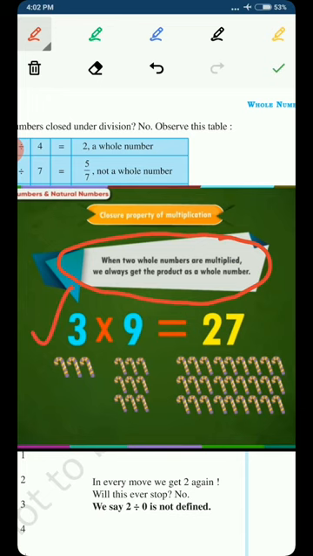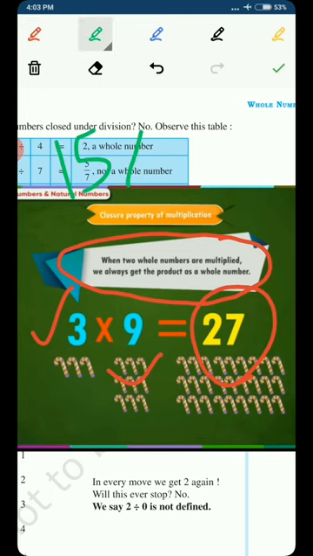Like we have a whole number 3 and we have another whole number 9, and when we are multiplying them, we are getting 27, which is also a whole number. So whenever you multiply two whole numbers from the set of whole numbers, you can take any larger or smaller whole number, but after the multiplication, whatever your result is, it will always be a whole number. Suppose we are taking 15 and another whole number, that is 10. After multiplying, we are getting 150, and 150 is also a whole number.